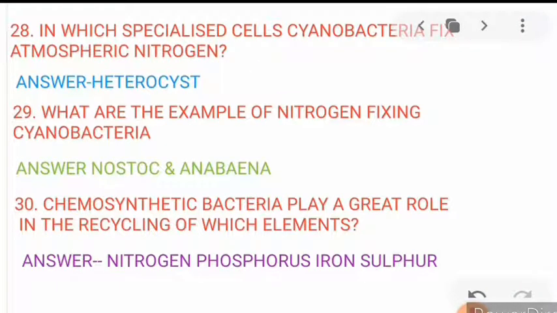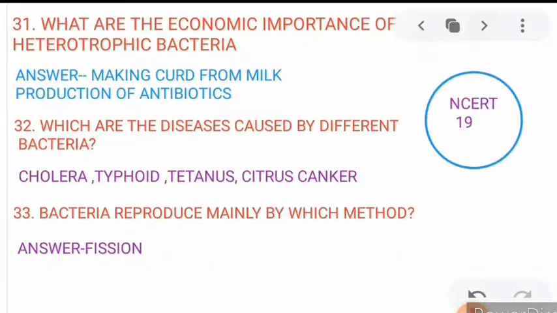29. What are the examples of nitrogen fixing cyanobacteria? This is clearly written in your NCERT book: Nostoc and Anabaena. These two are examples of cyanobacteria which can fix atmospheric nitrogen, in a specialized cell called heterocyst. Chemosynthetic bacteria play a great role in the recycling of which elements? These chemosynthetic bacteria play a great role in the recycling of nitrogen, phosphorus, iron and sulfur. These four elements. Now move to the next.